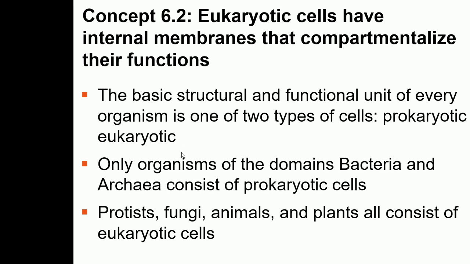We have talked about the tree of life, where there are three domains. We have discussed all these things in the first chapter. We talked about bacteria, archaea, and the eukaryota. Bacteria and archaea are prokaryotic organisms, or prokaryotic cells, and the eukaryota basically have eukaryotic cells. Eukaryotic cells include animals, plants, fungi, and protists.